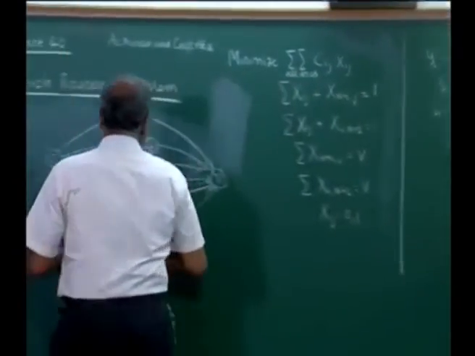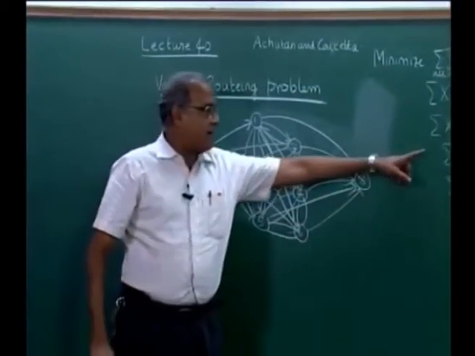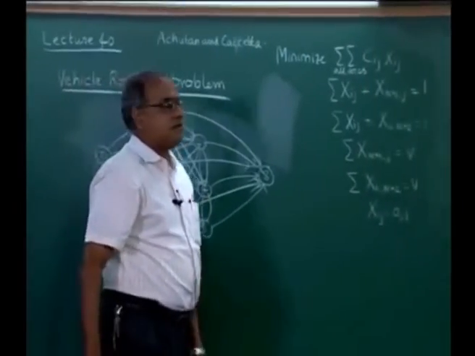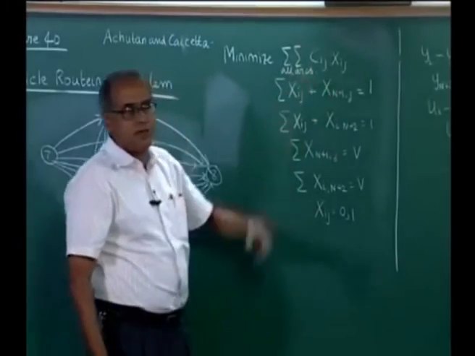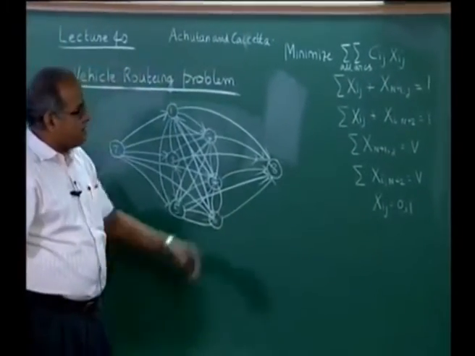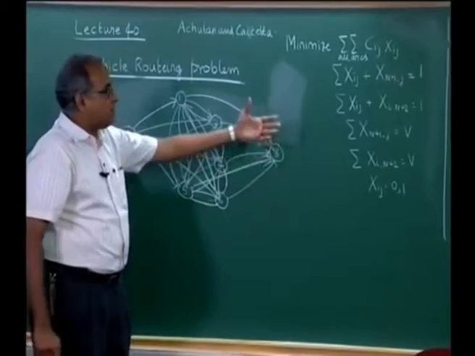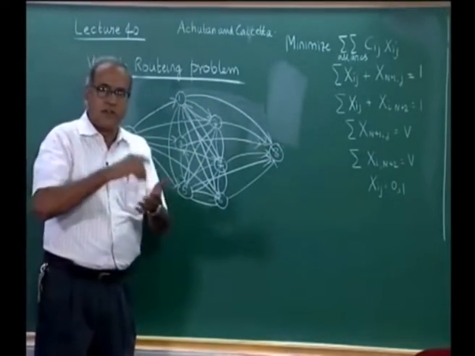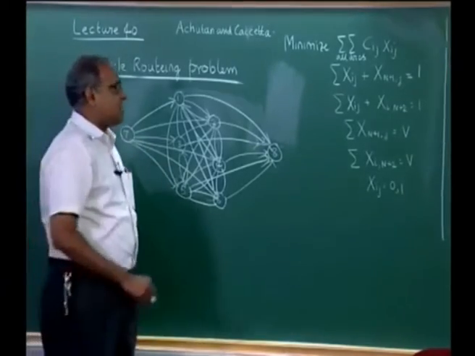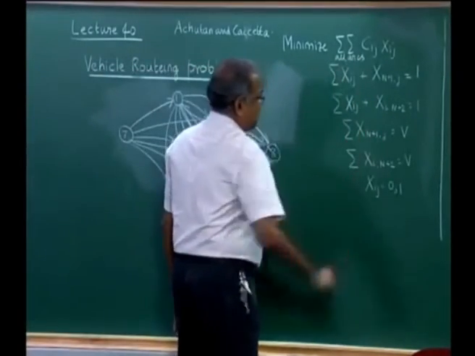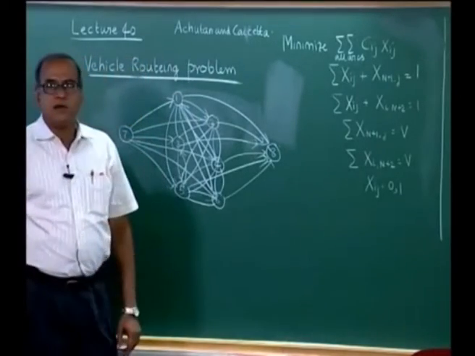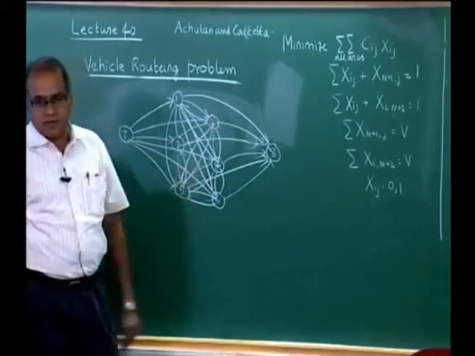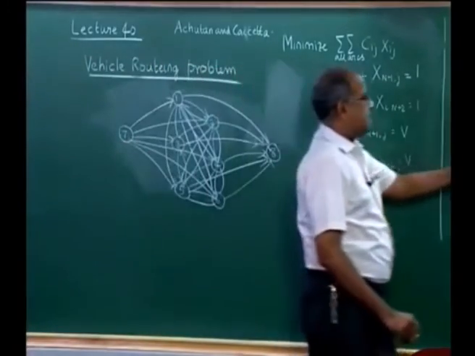And it is always possible to define only one path here and solve a TSP. So once again the TSP will also have n square plus 2n variables and it will have 2n plus 2 constraints. So it is a more precise formulation to solve the TSP instead of having the other set of constraints. So essentially we have n square plus 2n variables and 2n plus 2 constraints to solve the TSP also. This can also be used to solve the VRP. Now we have to explain some of these.